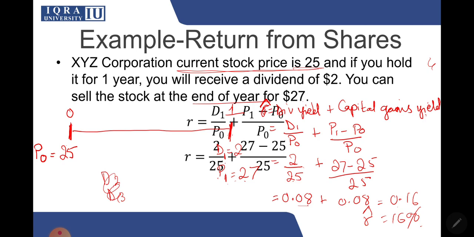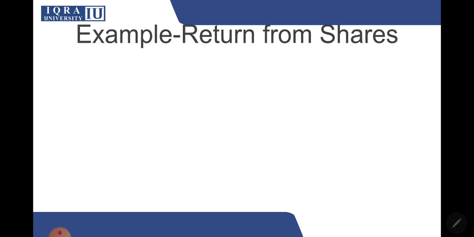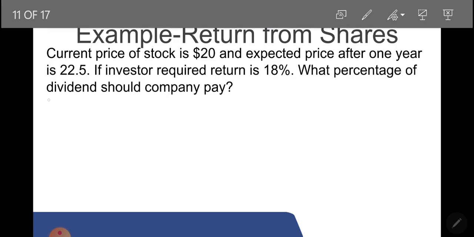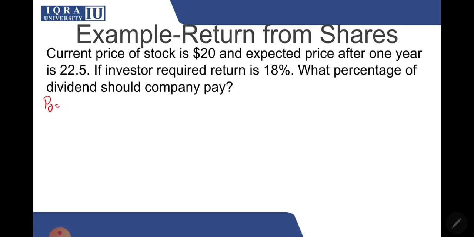Moving ahead, you can even have the solution in your slides. Now another question: the current stock price, which means P0, is 20, and the expected price after 1 year is 22.5. If investors' required return is 18%, so if R is 18%, what percentage of dividend should the company pay? So you're supposed to calculate the dividend yield over here.